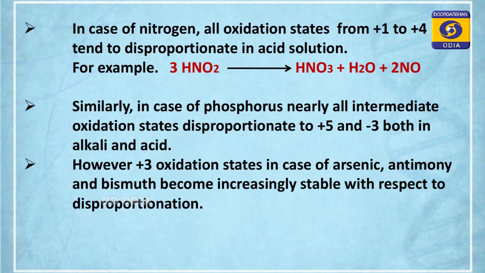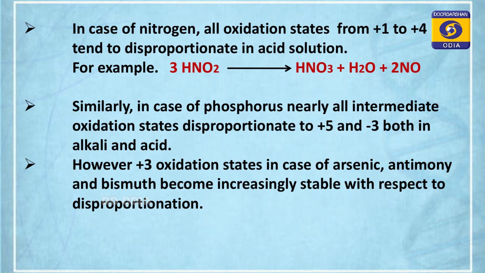Let's see some other information regarding oxidation state. In case of nitrogen, all oxidation states from +1 to +4 tend to disproportionate in acid solution. See the word disproportionate. What does it mean? It's the simultaneous oxidation and reduction of the same molecule. See the example displayed on your TV screen. Nitrous acid is oxidized to nitric acid, +3 to +5, and also reduced to NO, that is +3 to +2. So it undergoes oxidation as well as reduction simultaneously.